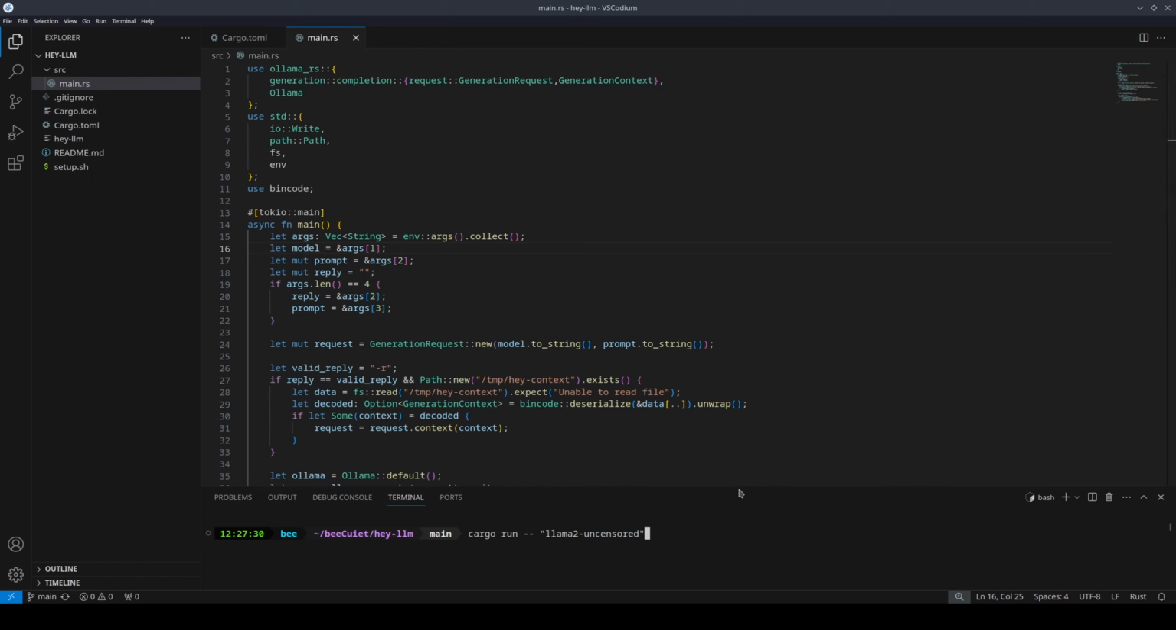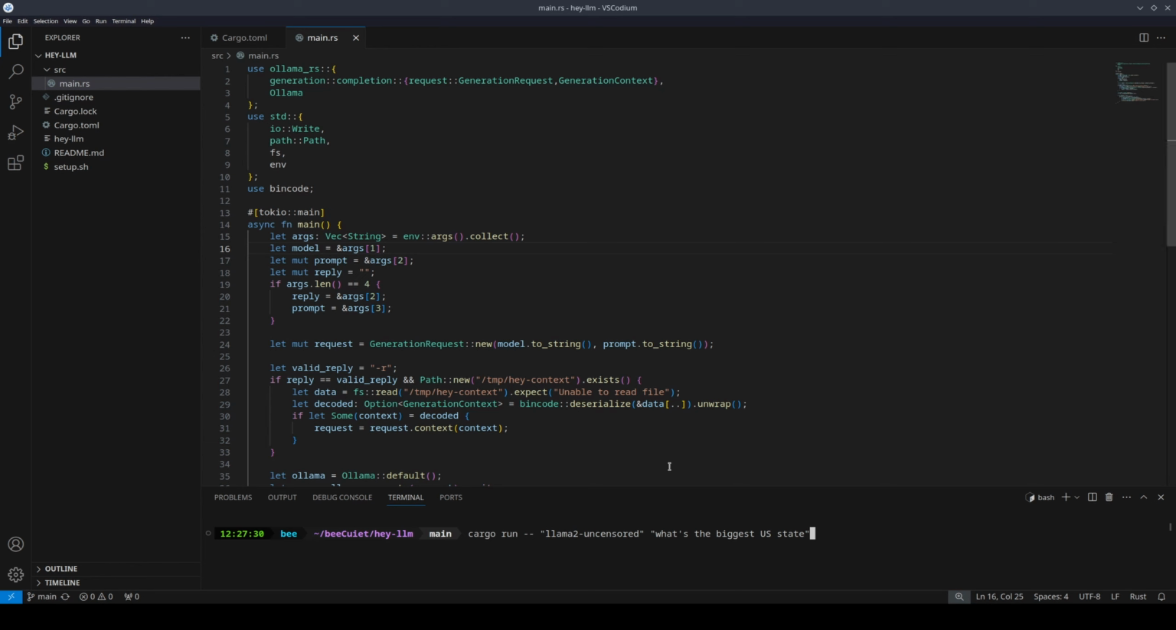Next, we need a prompt, so something that the user wants. This would be something like, what's the biggest US state? And this would be assigned to prompt, and the same principle applies to assigning strings versus assigning memory locations. And now we have this thing reply, and this is going to be an optional parameter, and we're going to check to see if args length is 4. And the reason it's 4 is because, like I said, you can think of the stuff before llama2 uncensored as index 0. So this is the first argument, the second argument, the third argument.